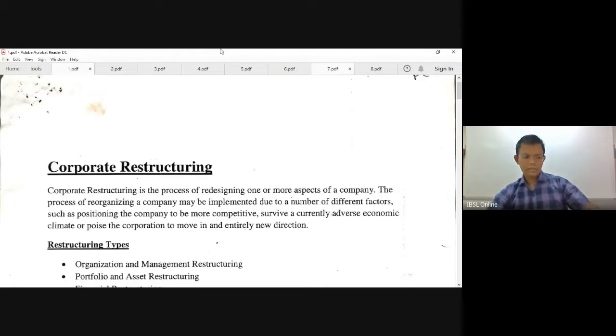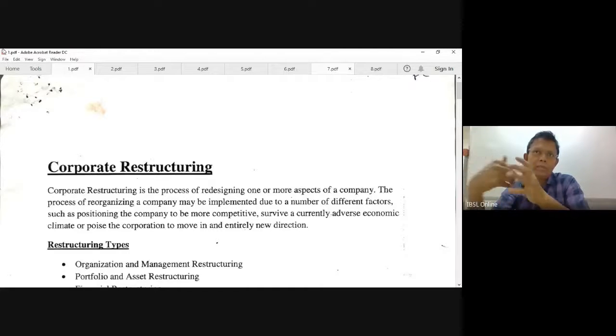So net worth basically means shareholders' share capital plus equity. The equity comprises accumulated profits and reserves. Now, when the companies make losses, the accumulated profit becomes accumulated losses, right?